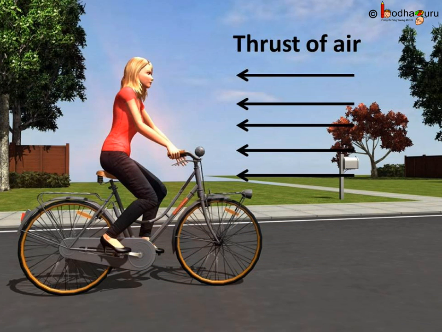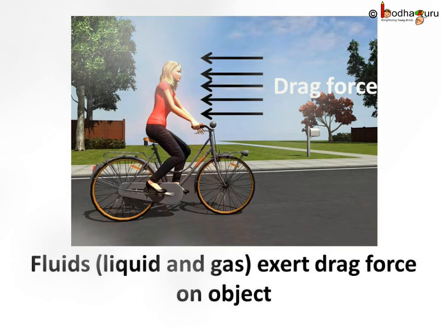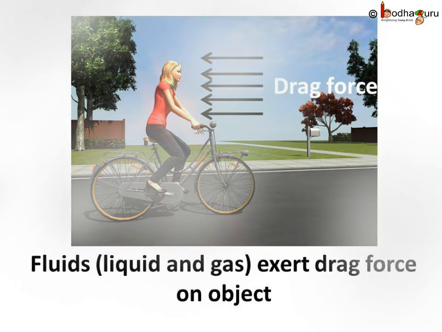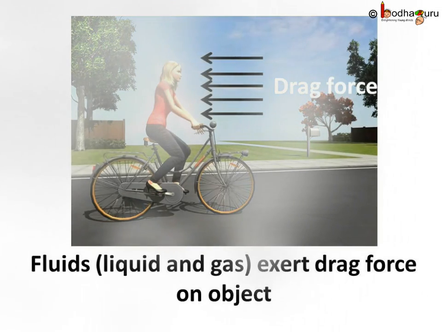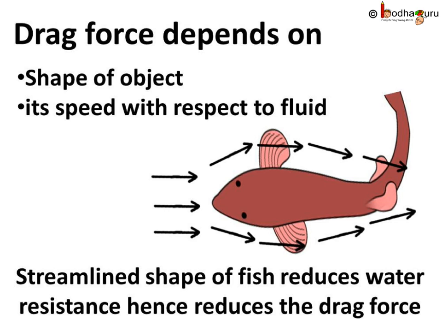You must have felt the force of wind against your face while riding a bicycle. Similarly, when you swim, you can feel a force that is trying to stop you, isn't it? These are types of frictional forces too. You know, the common name for gases and liquids is fluid, as they can flow. The frictional force exerted by fluids is called drag force. The drag force on an object in a fluid depends on its speed with respect to the fluid and its shape too. Fish can move fast in water because of its shape.